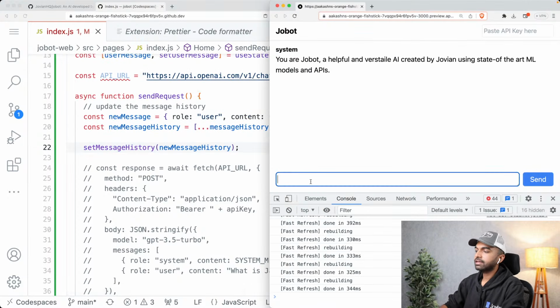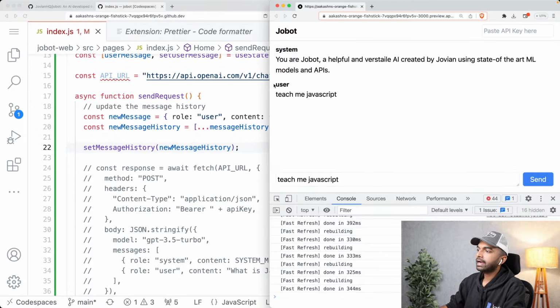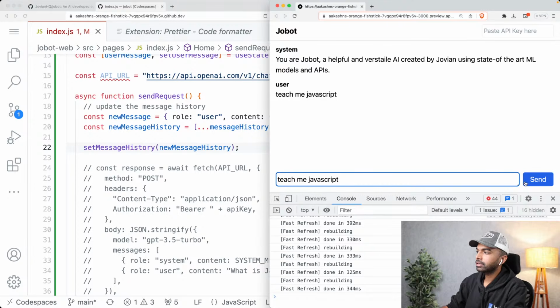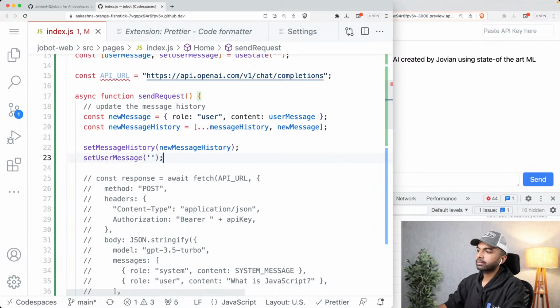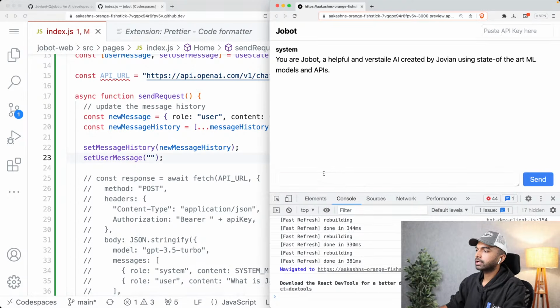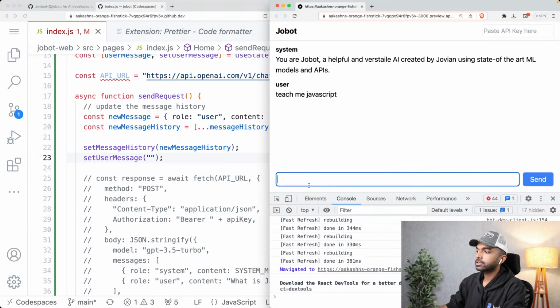So now what happens is, let's say I say teach me JavaScript, and I click send. You can see that got added to the message history, but it did not get cleared from here. So I can keep clicking send, and it keeps adding the same message. So the other thing we may also want to do is set user message to the empty string. Okay. So now if I reload the page and I say teach me JavaScript and I click send, the user message got added, and now this got cleared. We're not hitting the API yet, and it doesn't do anything just yet.